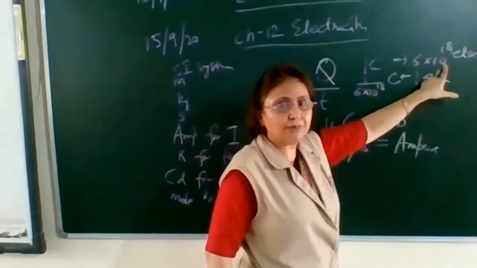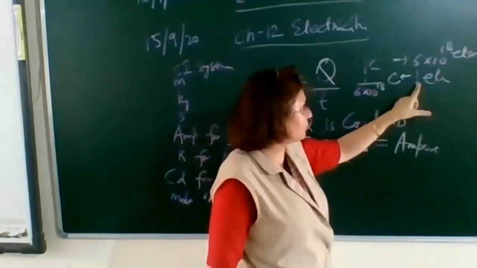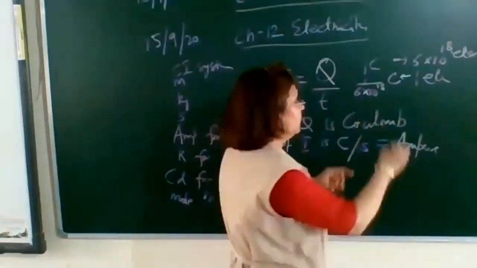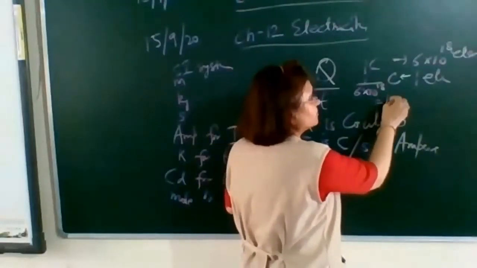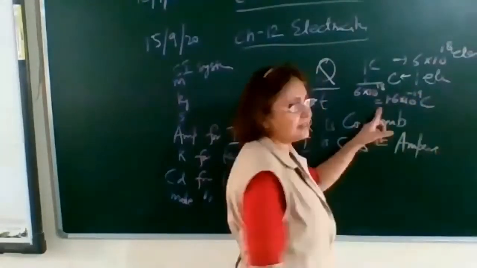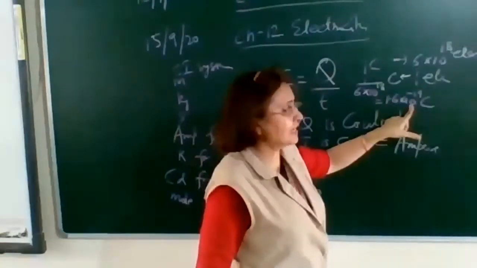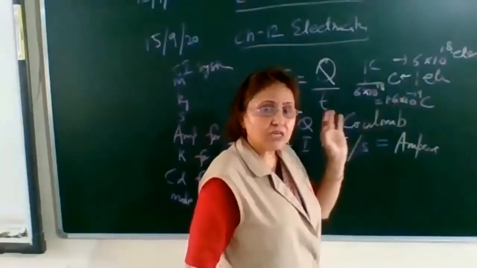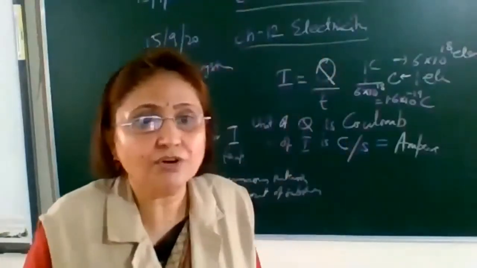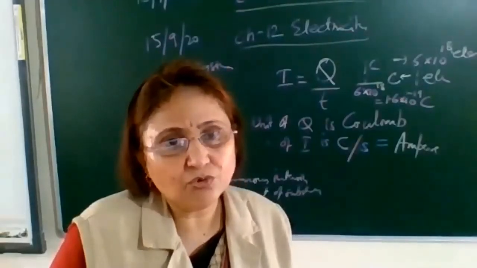1 coulomb is the flow of 6 into 10 raised to the power 18 electrons. So what will be the charge on 1 electron? 1 upon 6 into 10 raised to the power 18. When you calculate it, this comes out to be 1.6 into 10 raised to the power minus 19 coulomb. So 1 electron has a charge of 1.6 into 10 raised to the power minus 19 coulomb.